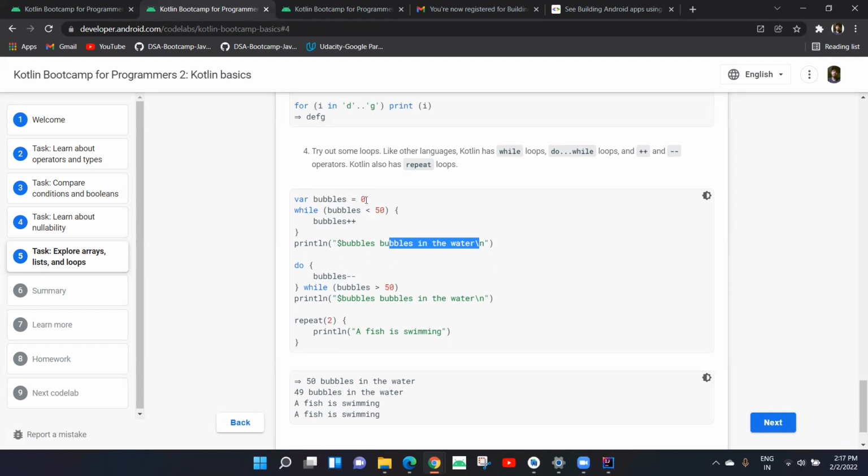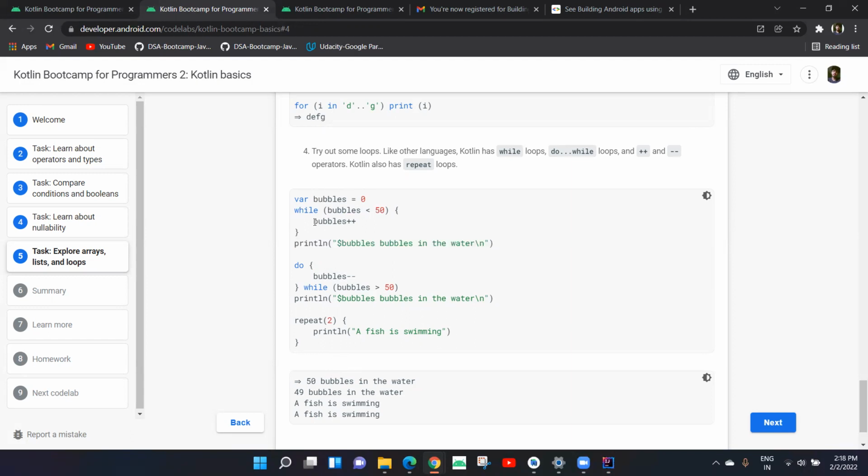So what would it print? It would print 50 bubbles in water. Now can anyone read what's written here? Will it print 50 lines? No. Why would it not print 50? Because if we wanted it to print 50 times, then we would have inserted it inside this scope.